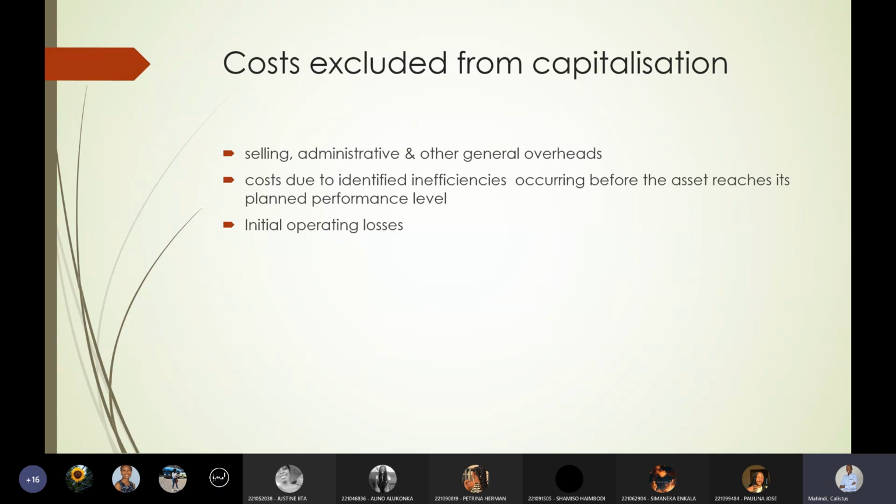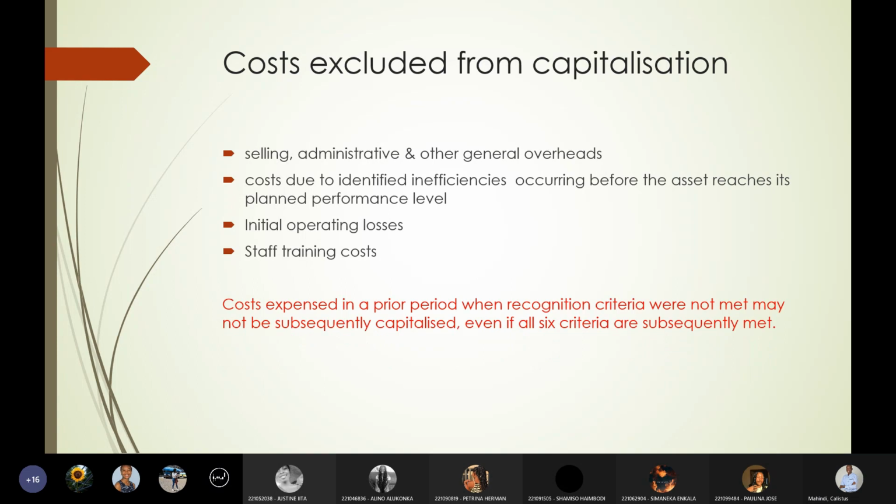Those ones are not included. Initial operating losses are not included in the capitalization. Staff training costs are always excluded from capitalization. Now, what happens to these costs that are excluded? These costs must always be expensed.